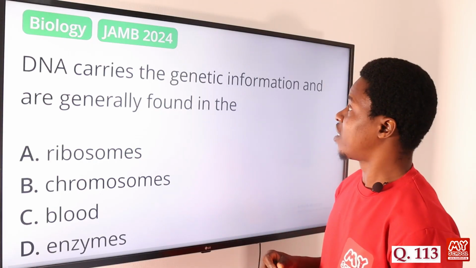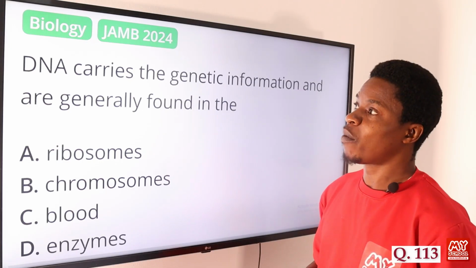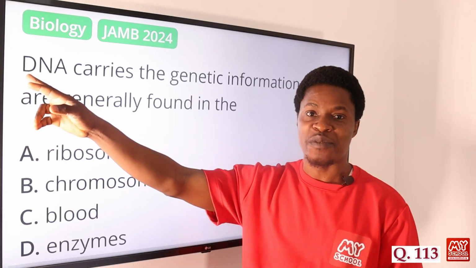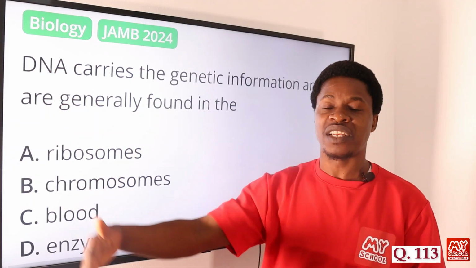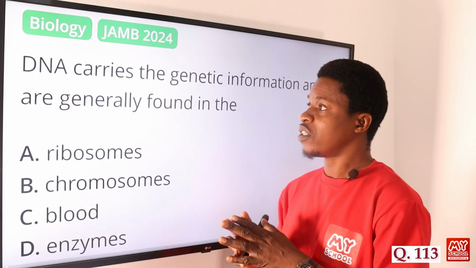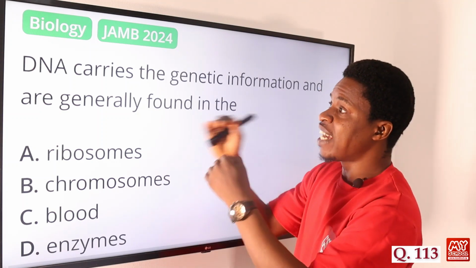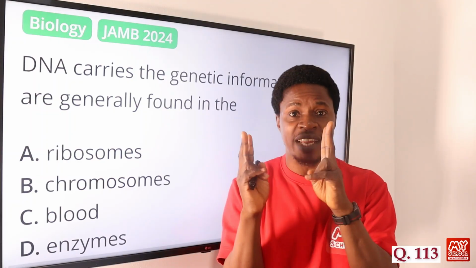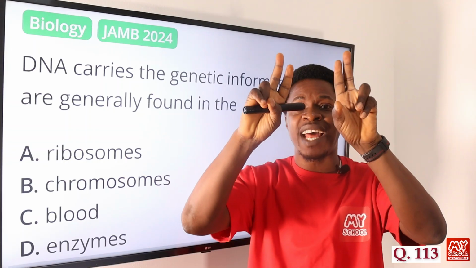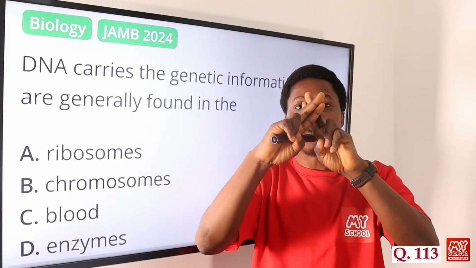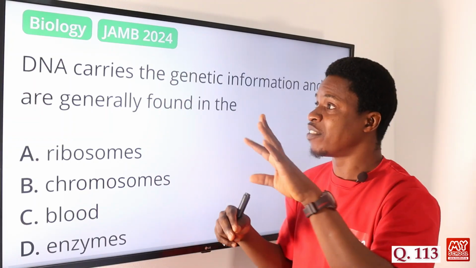DNA carries the genetic information and is generally found in the what? When we talk about the DNA, of course, the full meaning is deoxyribonucleic acid. There are types of nucleic acids that code for the genetic information that we have. So the DNA, usually we have them in strands. We call them helical, and they wind around themselves, always in pairs, forming helical chains. That's how the DNA actually looks.